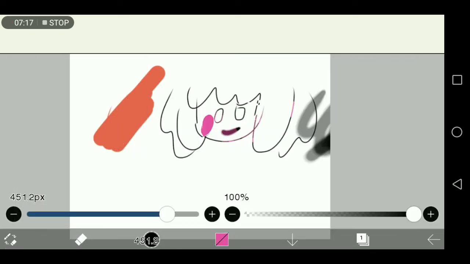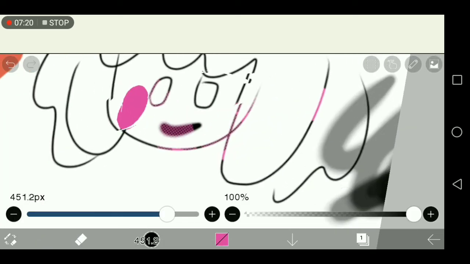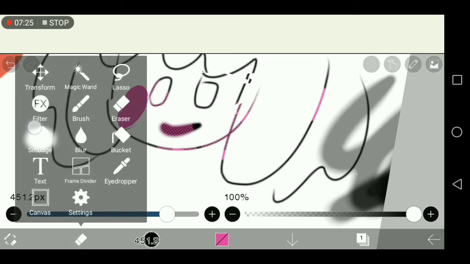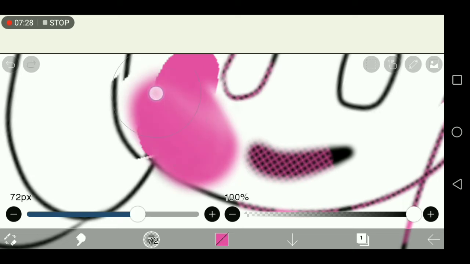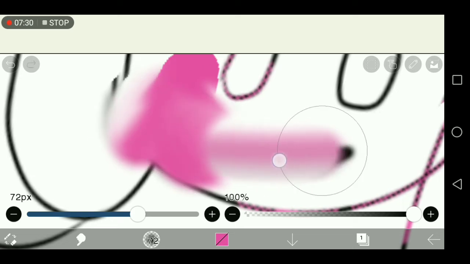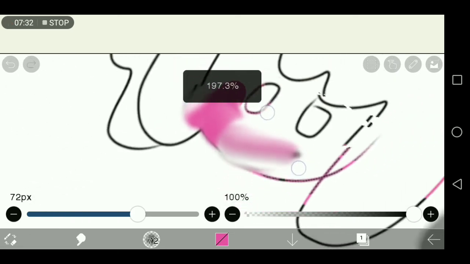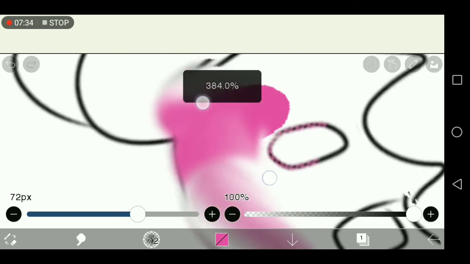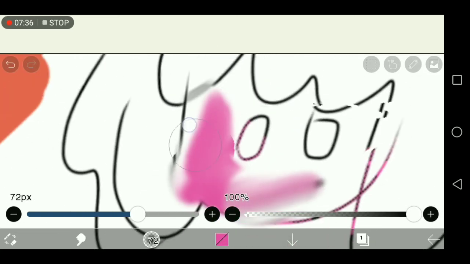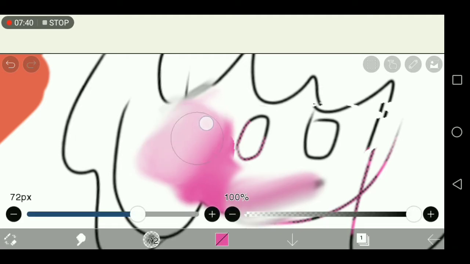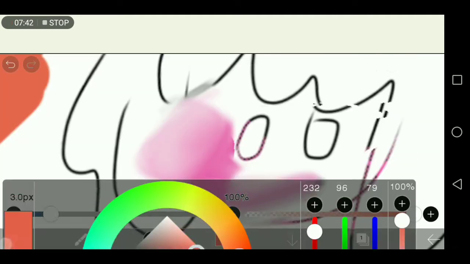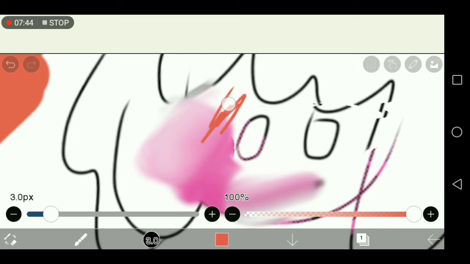Next is the eraser, and just as the name suggests, it erases things. Next we have the smudge. So, it smudges colors. That's all it does. I used to use this to blend. Now I don't. But, fun fact about me, I used to use the smudge button to mix colors. I don't know if it still works.